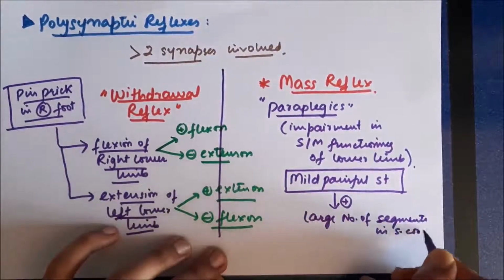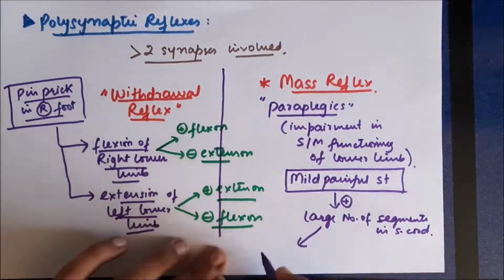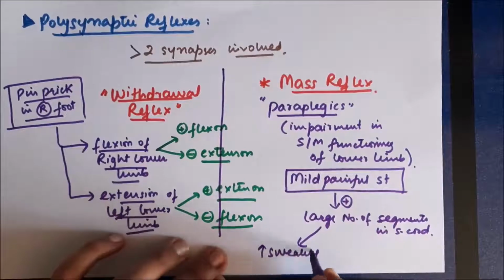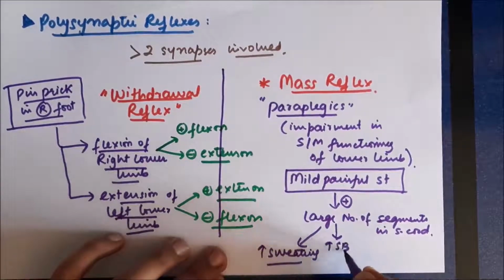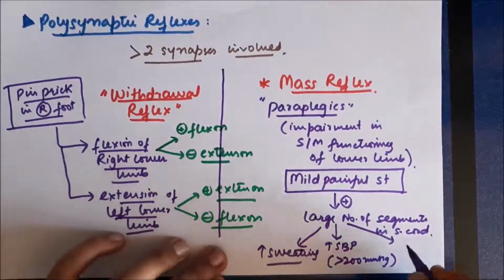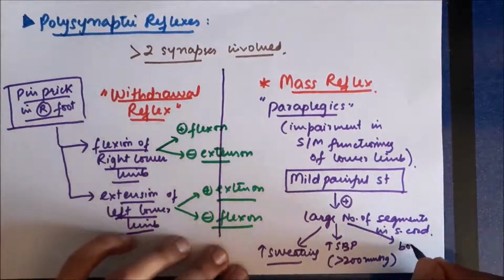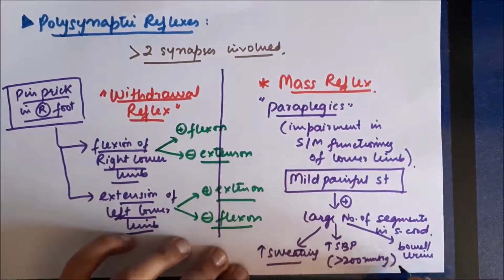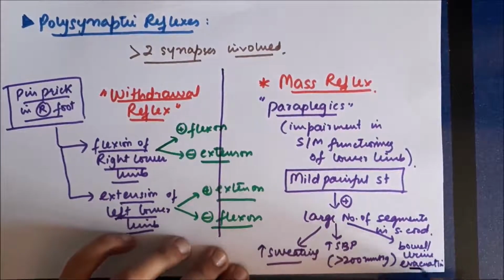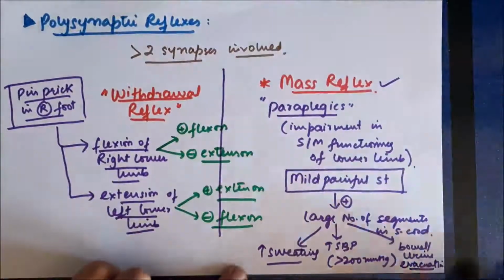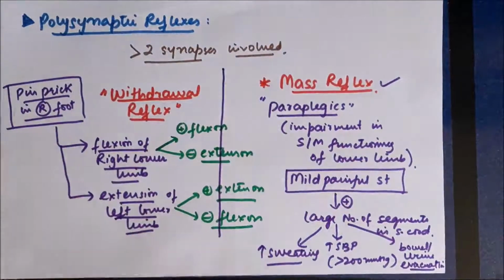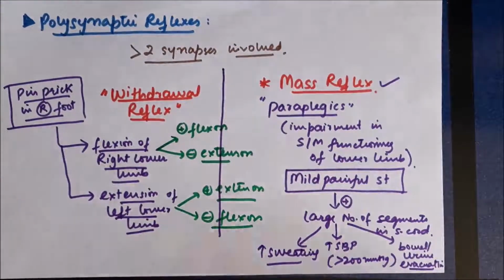So there will be outflow from all the segments of spinal cord, and it will cause actions like increase in sweating, increased systolic blood pressure, which can go to more than 200 millimeters of mercury, and there will be contraction of most of the muscles, smooth muscles, which will result in bowel evacuation and urine evacuation. So this reflex is called as a mass reflex. Mass reflex is example of polysynaptic reflex. So this was all about spinal reflexes.